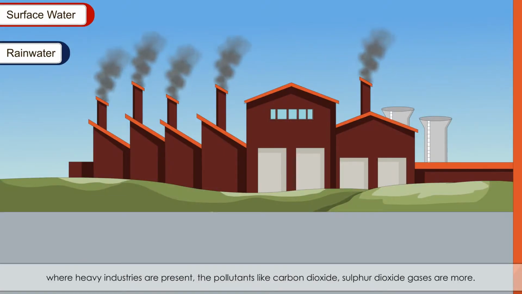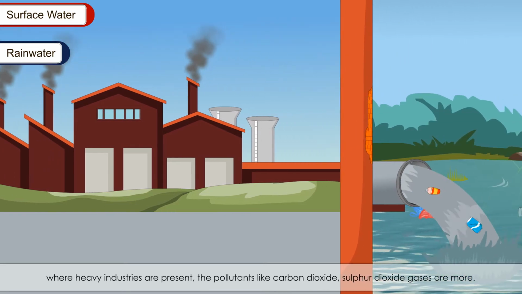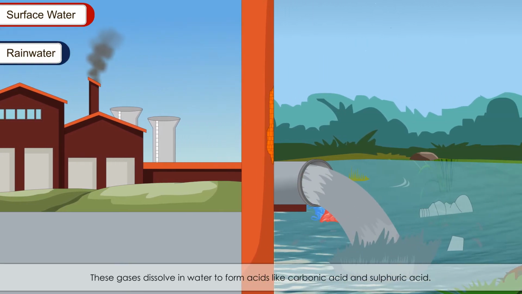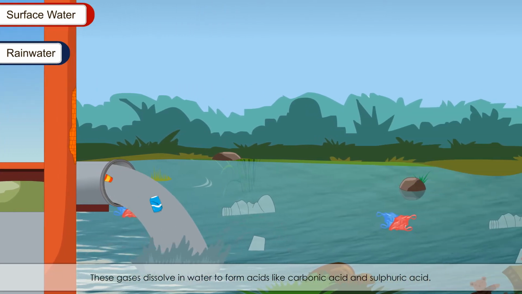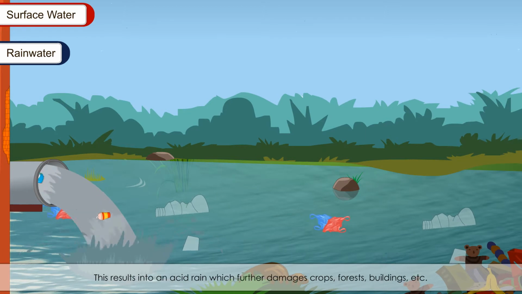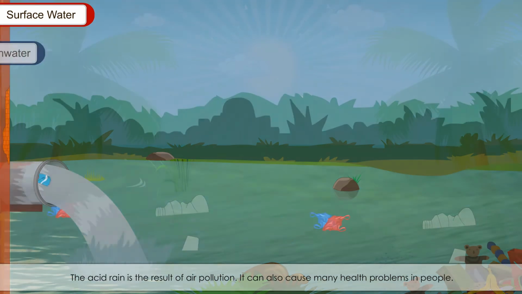At places where heavy industries are present, the pollutants like carbon dioxide and sulfur dioxide gases are more. These gases dissolve in water to form acids like carbonic acid and sulfuric acid. This results in acid rain, which further damages crops, forests, buildings, etc. The acid rain is the result of air pollution. It can also cause many health problems in people.